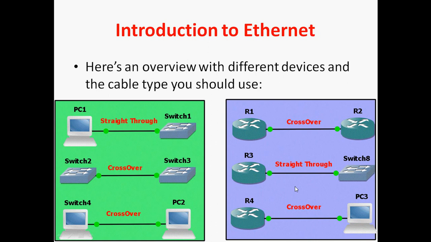So if you want to remember this one, I will tell you one easy method. Just consider group 1: router, computer, server, printer, access point, and group 2: switch, hub. If you are connecting group 1 to group 2, you can use a straight through cable. Within the same group, you can use a crossover cable.